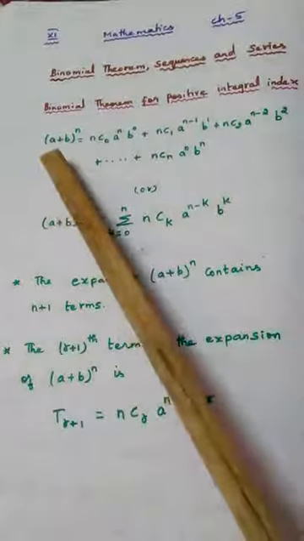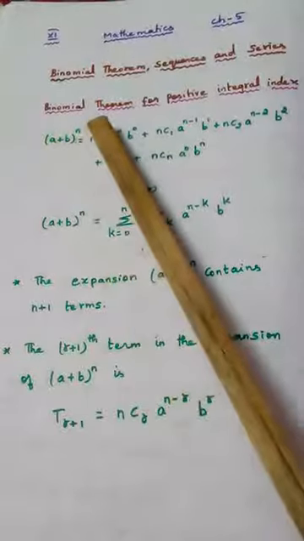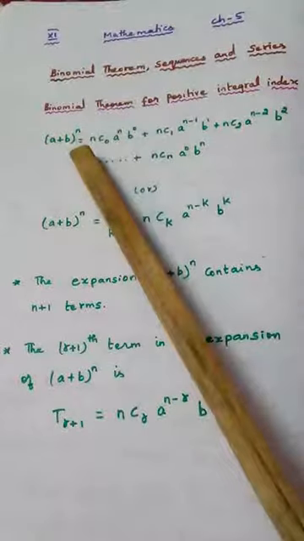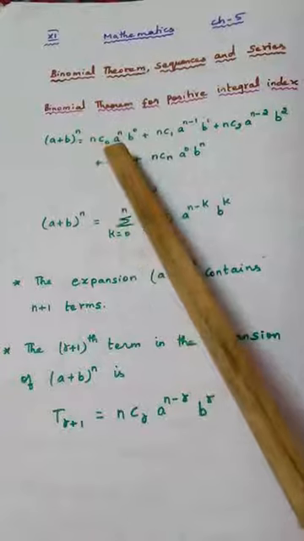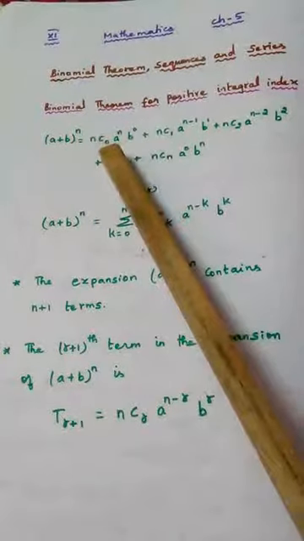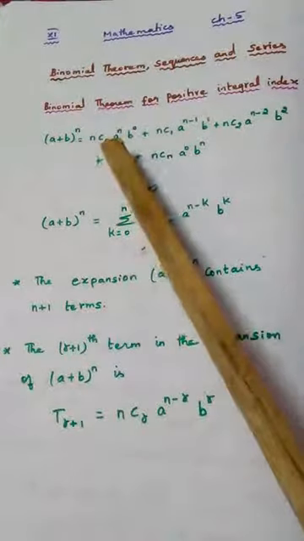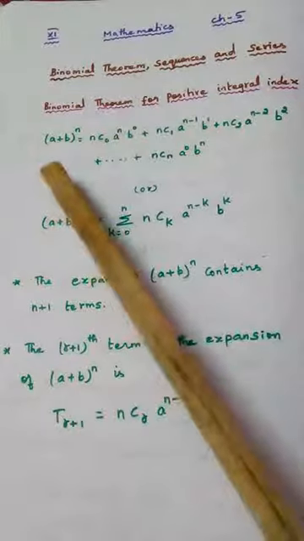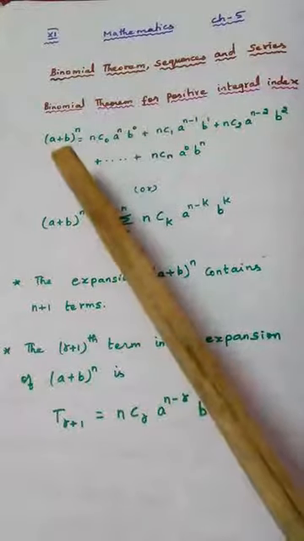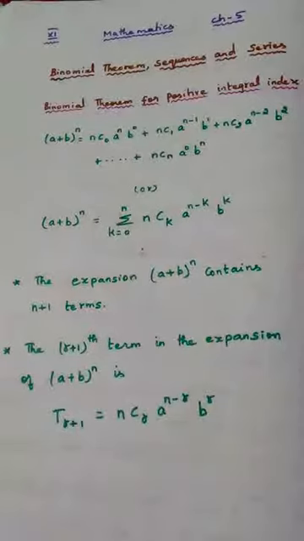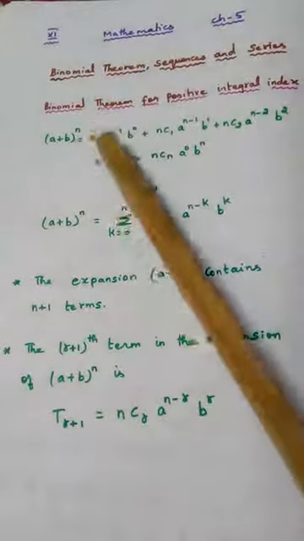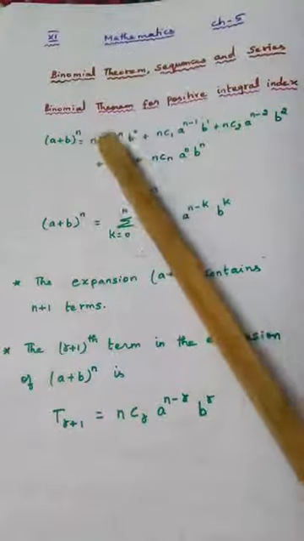So the formula is like this: (a plus b) whole power n is equal to nC0. Don't get confused about what nC0 is; we studied it in the previous chapter, combination. I just recollected the things we studied in the last class. nC0 is related to combination.